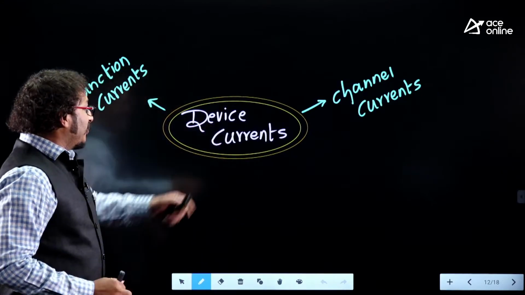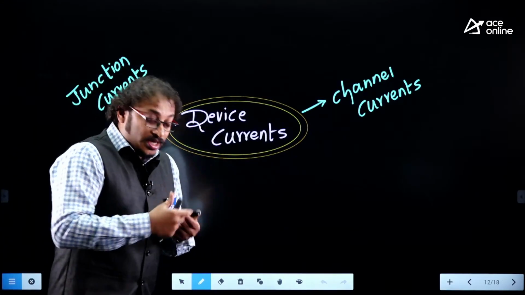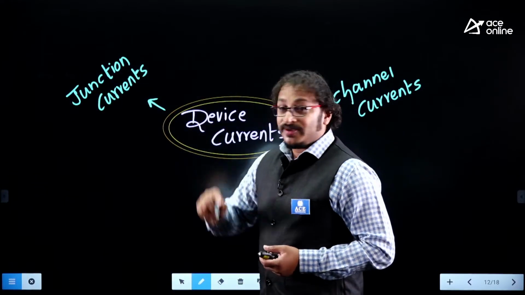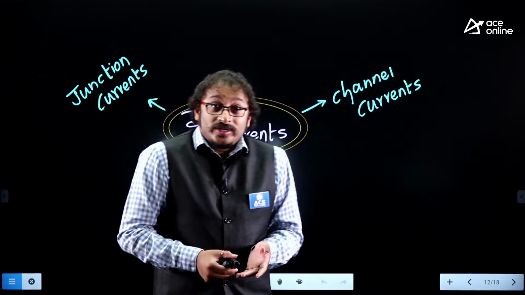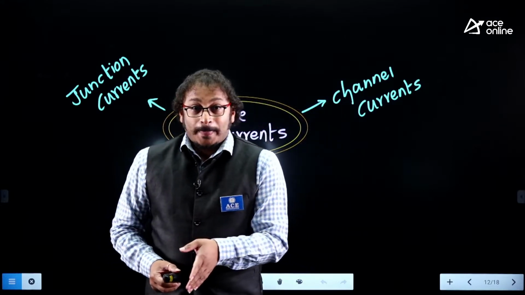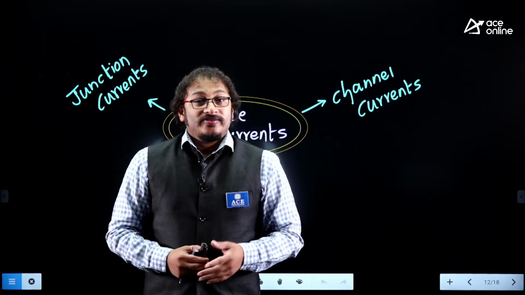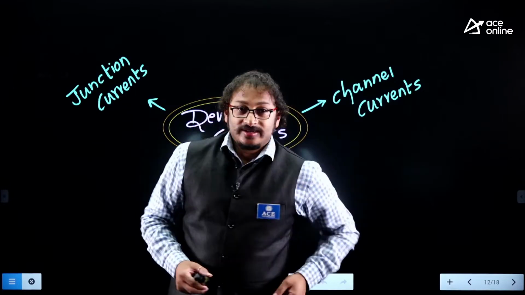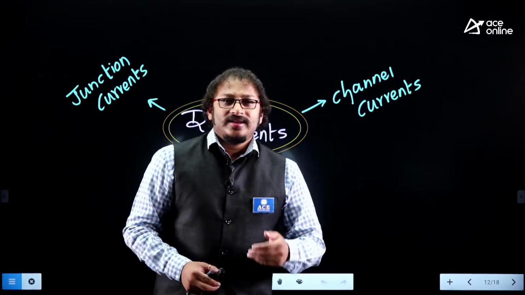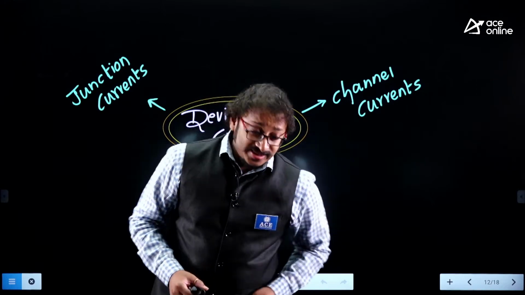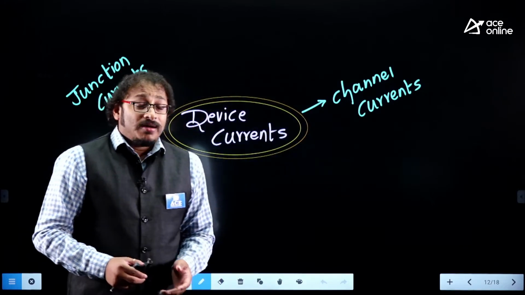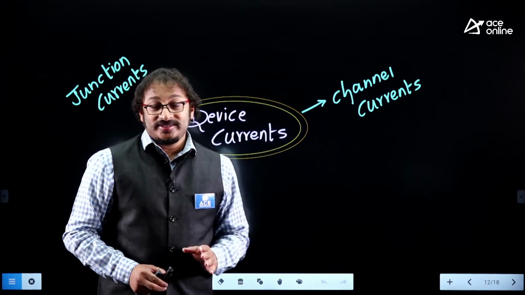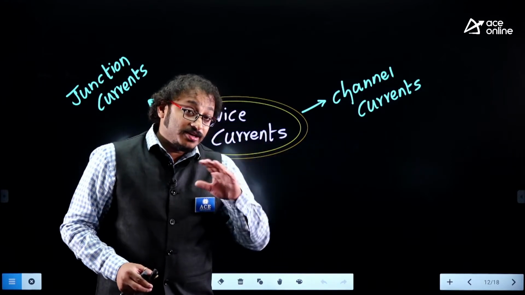Anyways, next we have device currents. I mean to say, this is the way I'm classifying the syllabus, okay? Device currents: you have junction currents and you have channel currents. PN junction, Zener diode, photodiodes, and bipolar junction transistor all work under junction currents, called low level injection and high level injection. Whereas MOSFET or JFET work under channel currents. That's why we call them N channel and P channel.